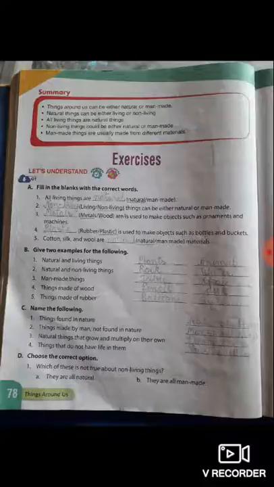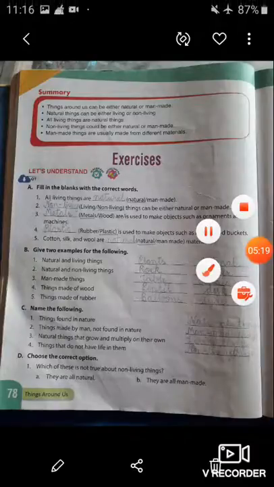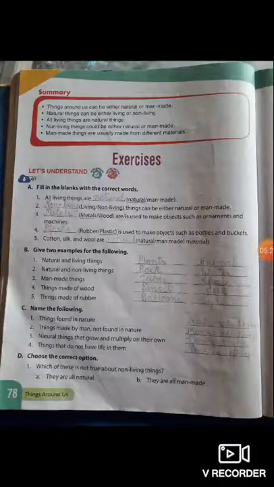Now let's come to the question number B. Give two examples for the following. So students, here you have to give two examples of the following. First, natural and living things. So here you have to write plants and animals. Second, natural and non-living things, rock and water. Man-made things, table, chair. Things made of wood, pencil and desk. Fifth, things made of rubber, balloons and tires.